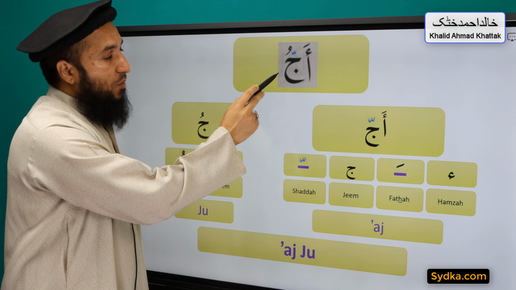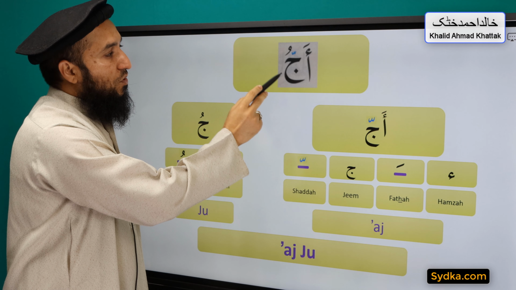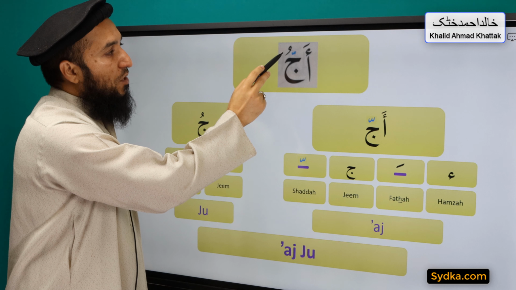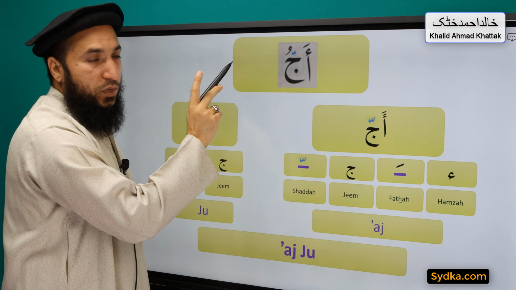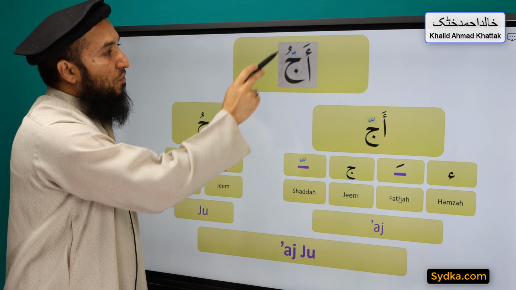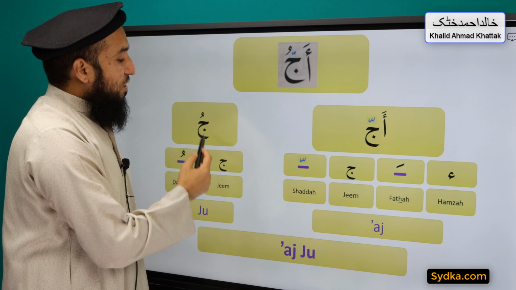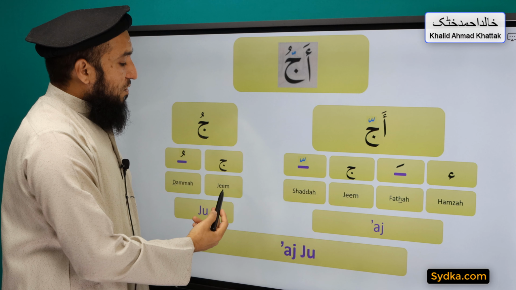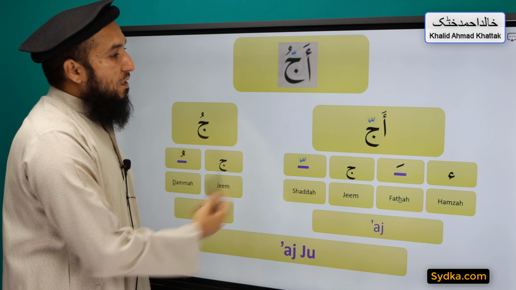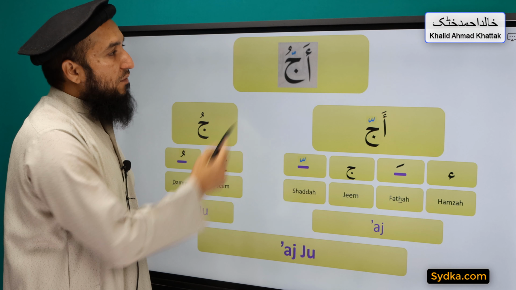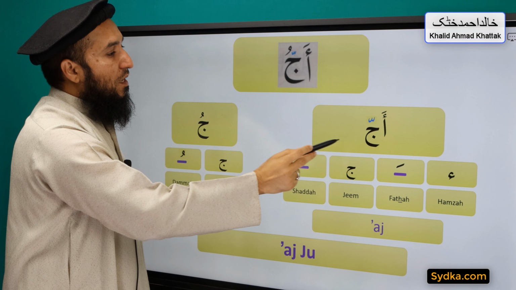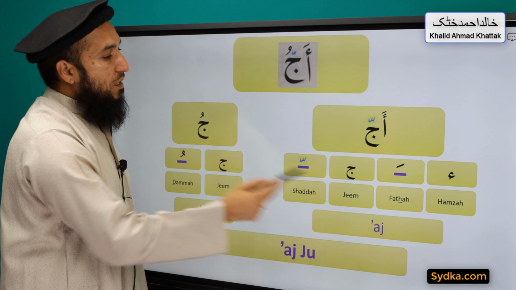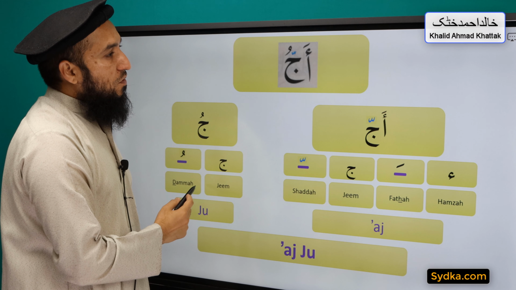The second syllable we have is Jim Dhamma Ju. Jim is a light letter, it has Dhamma on top of it and it is prolonged for one count. Jim Dhamma Ju. Combining both syllables together we have Ajju.